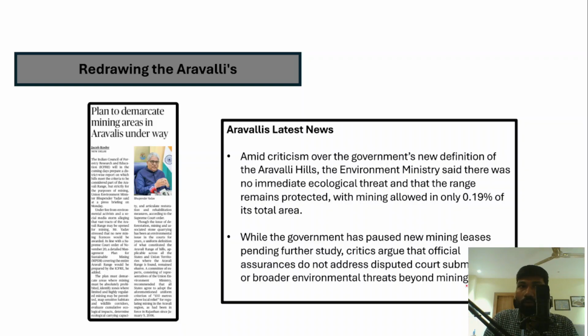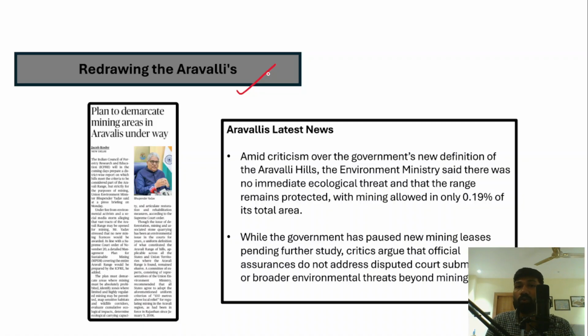And the next important topic is redrawing the Aravalis. We have already discussed the Aravalis and the threat the Aravalli mountains have been facing, right? The Aravalli Mountains have been protecting the northern part of India, particularly the Indo-Gangetic plains, from the expanding Thar Desert. The Aravalli Mountains also play a very important role because several rivers originate from the Aravallis.